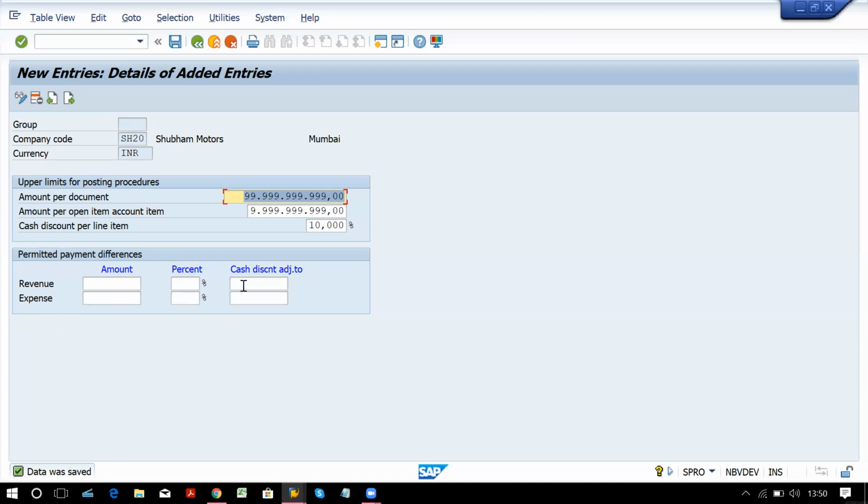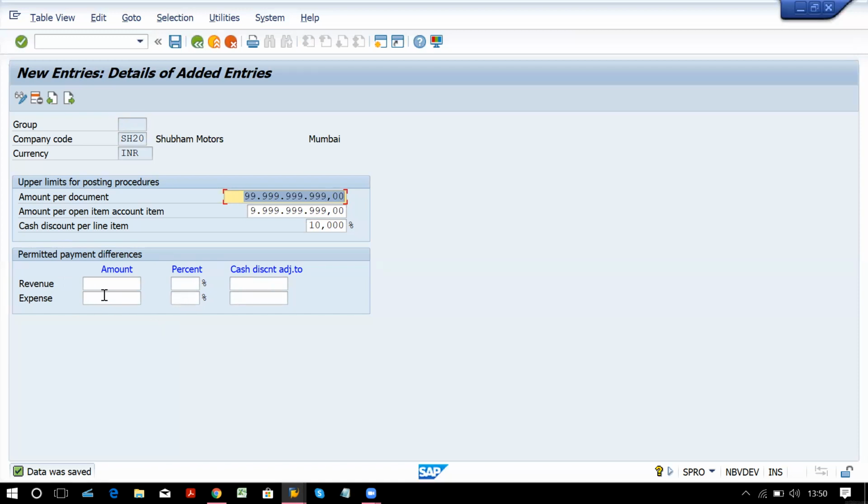This limit will be provided to you by your client. In real-time systems, whenever you work with real-time business, the client will give you these limits. You just have to enter the amount or the percentage or the cash discount adjusted up to. The percentage will be on the sales and purchase amount.